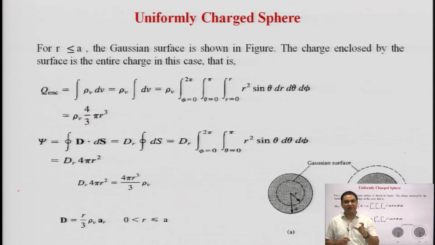When we integrate it using the different limits for theta and phi, we get the electric flux density as r by 3 rho v a r. This is the final result for the uniformly charged sphere.